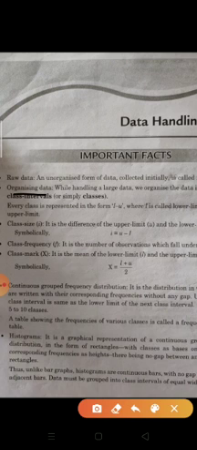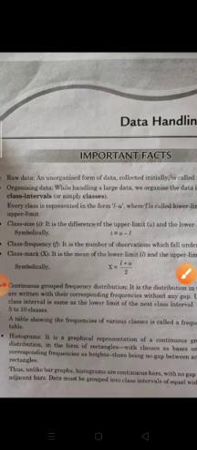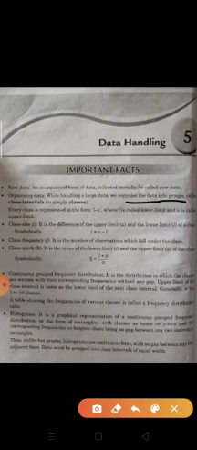Second is organized data. What is organized data? While handling a large data, we organize the data into groups called class intervals or simply classes. That means if we have lots of data, we organize the data in groups.